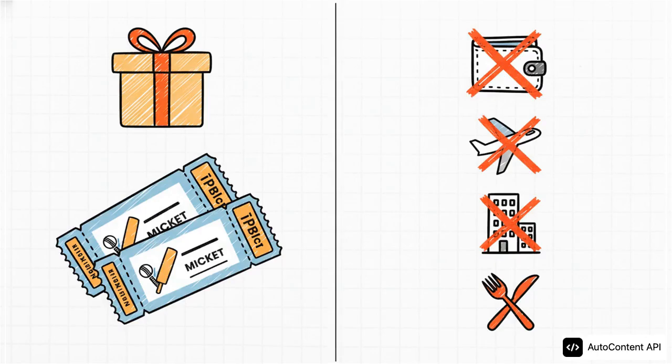But, and this is really important to know, we got to talk about what's not included. The prize is just for the tickets themselves. Everything else, like your travel, where you're going to stay, food, all that stuff, that's on you. So if you win, just make sure you're ready to plan for those other expenses.